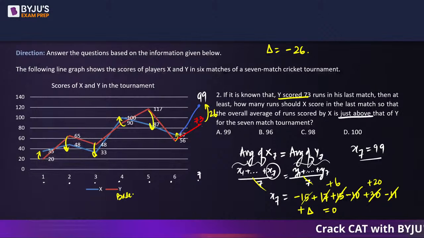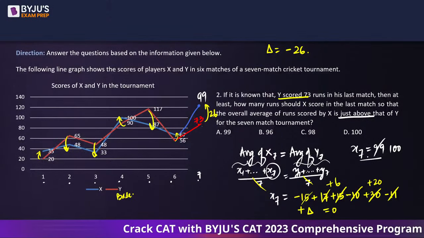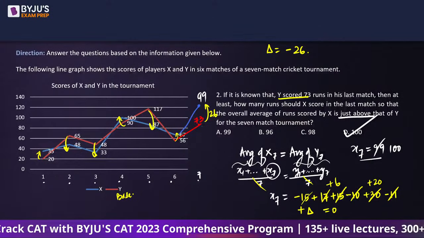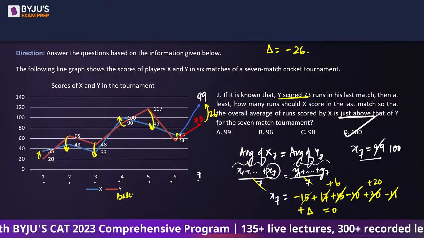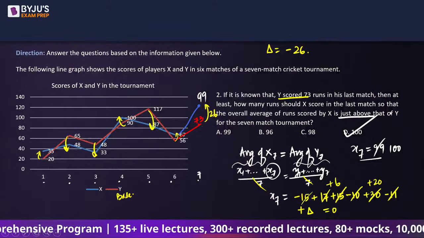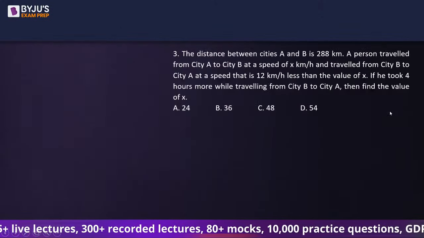But they have said we need just above. Now the runs cannot be in fraction, so the next score after 99 has to be 100. So at 100 score, the average of x in the 7 matches is going to be just above the average of y in these 7 matches. So 100 is the answer.